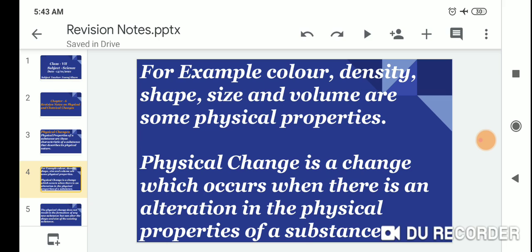Physical change is the change which occurs when there is an alteration in the physical properties of a substance.